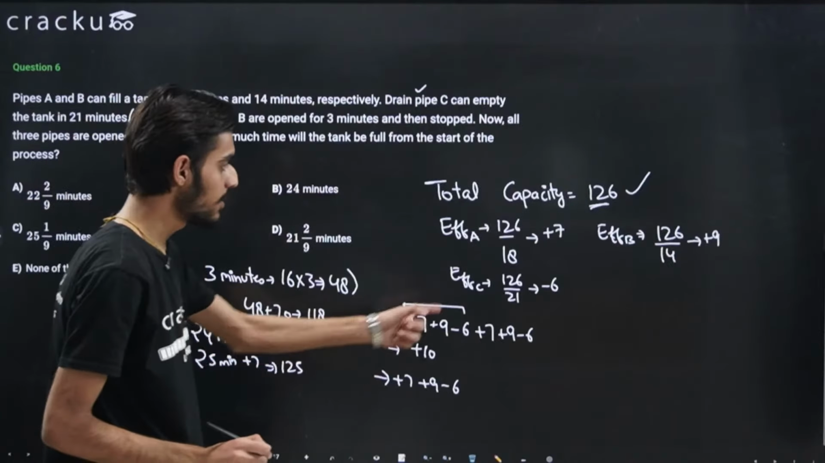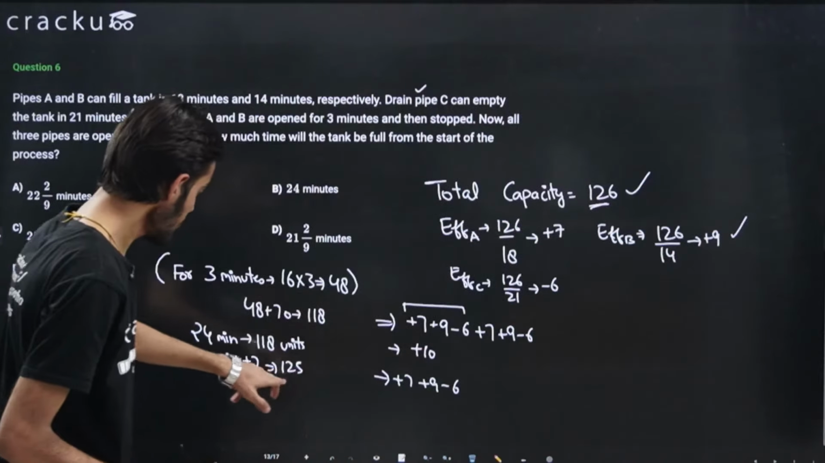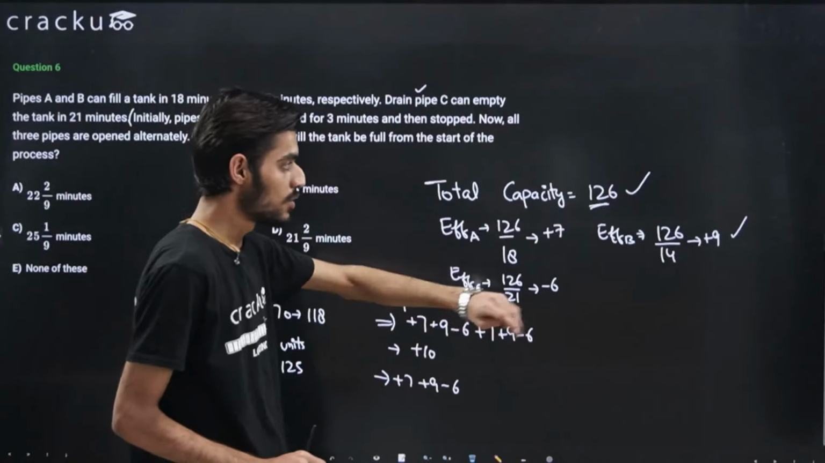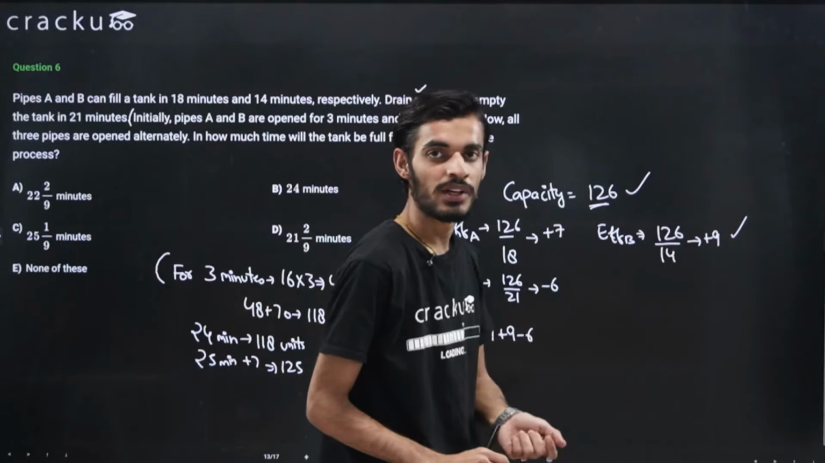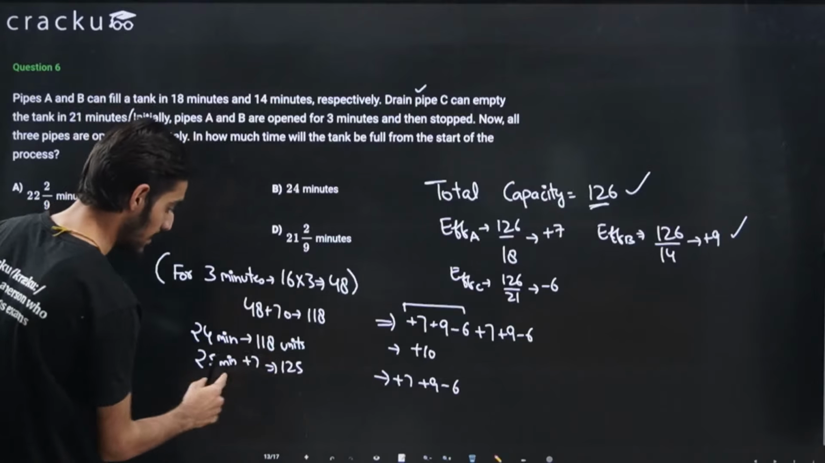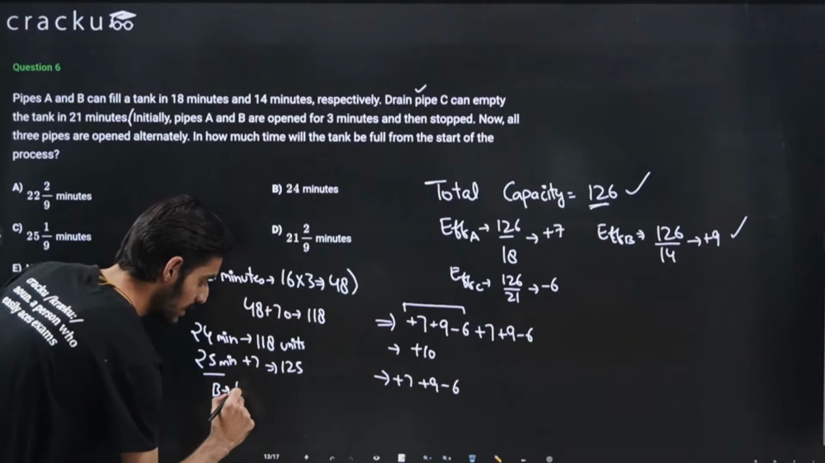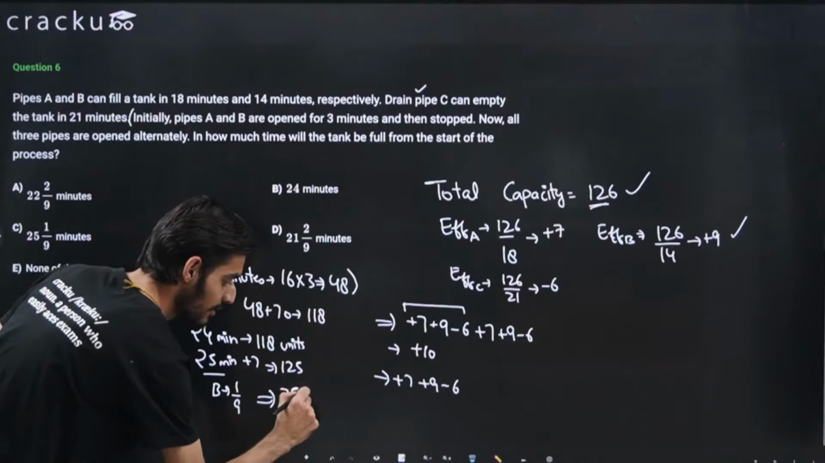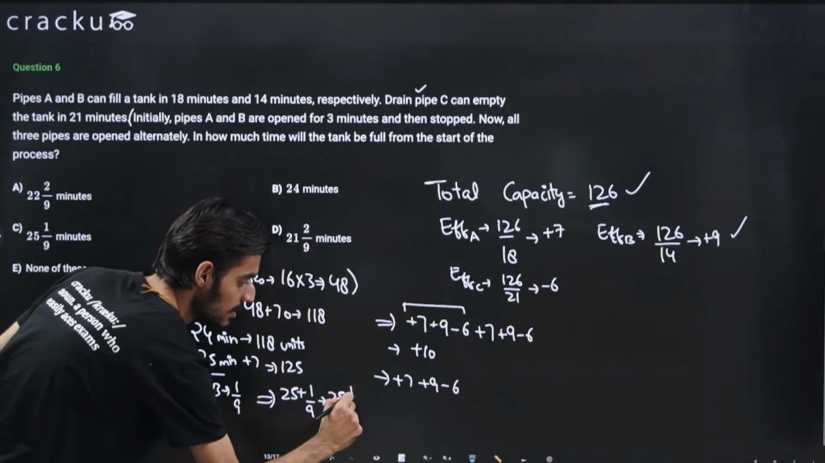Now the next minute, we will fill 9 units. But because 125 units is already filled, we only need 1 unit to be filled. So we will not take a complete minute, because in every minute it is filling 9 units. So to fill 1 unit, it will take only 1 by 9 of the time. So after 25 minutes, we take only 1 by 9 of the time, right? So the total time taken is 25 plus 1 by 9, that is 25 1 by 9.